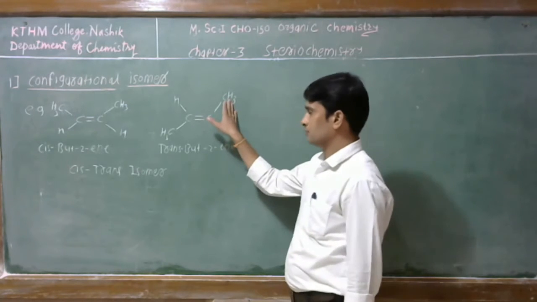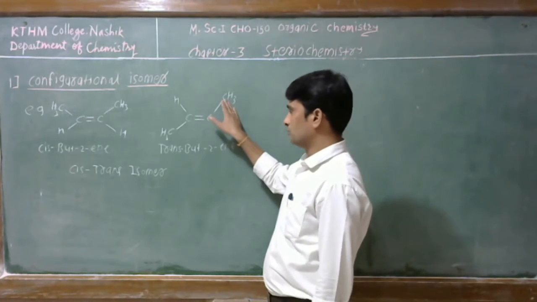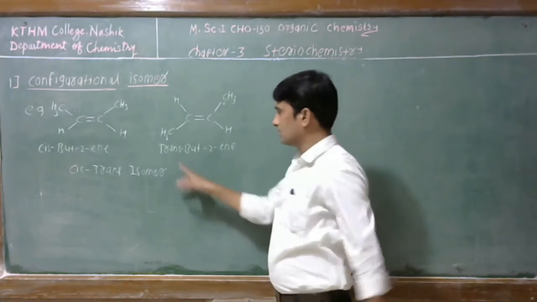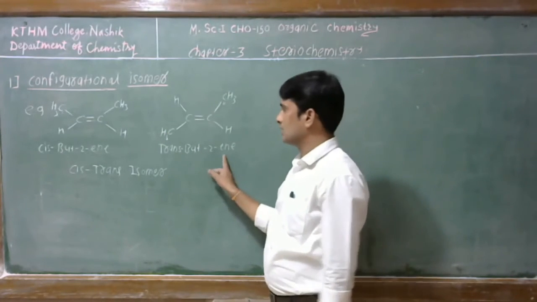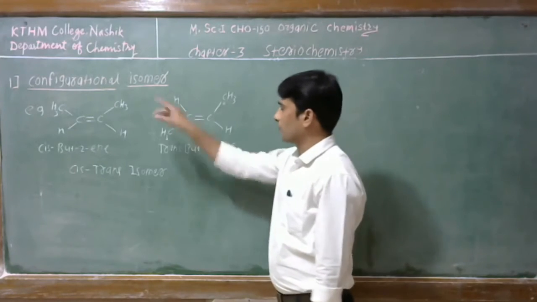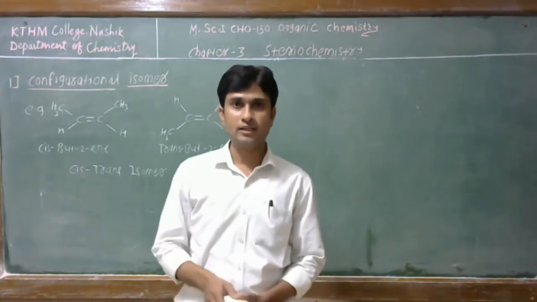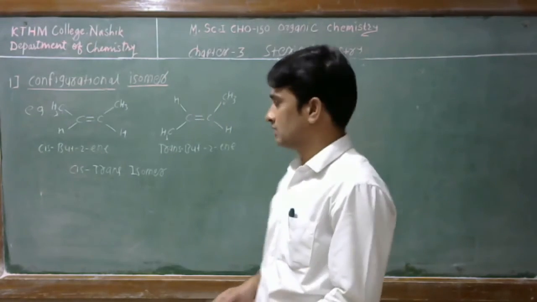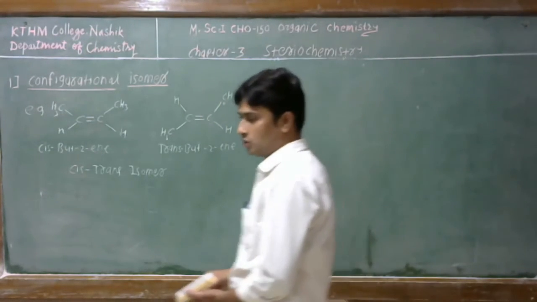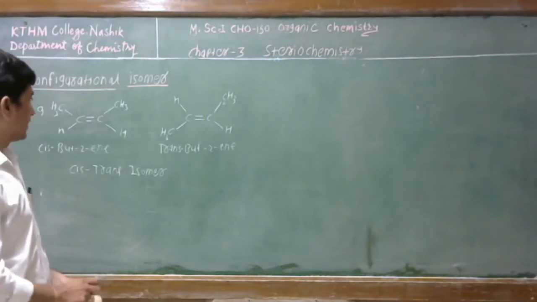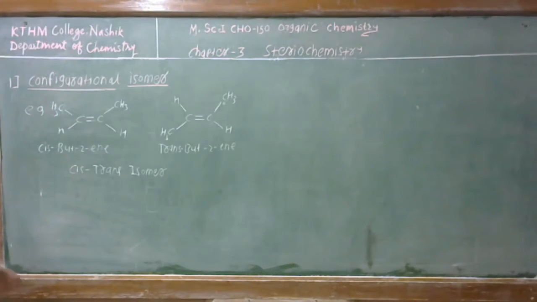And if two same groups are on the different side of the double bond, then it will be the trans isomer. And this type of isomer is known as the cis trans isomer, and the phenomenon is known as cis trans isomerism.